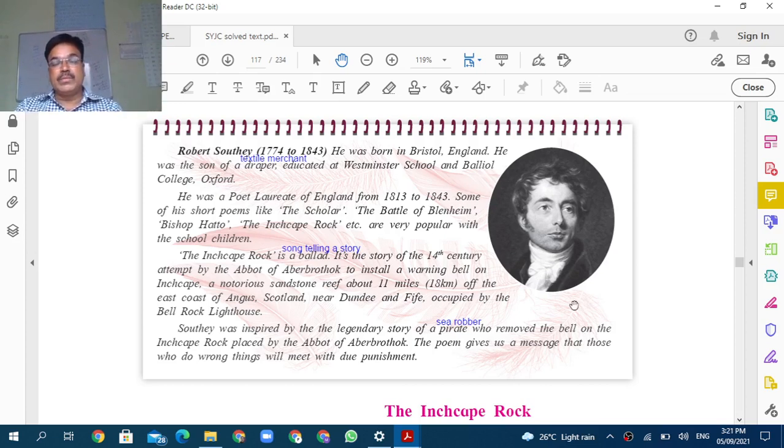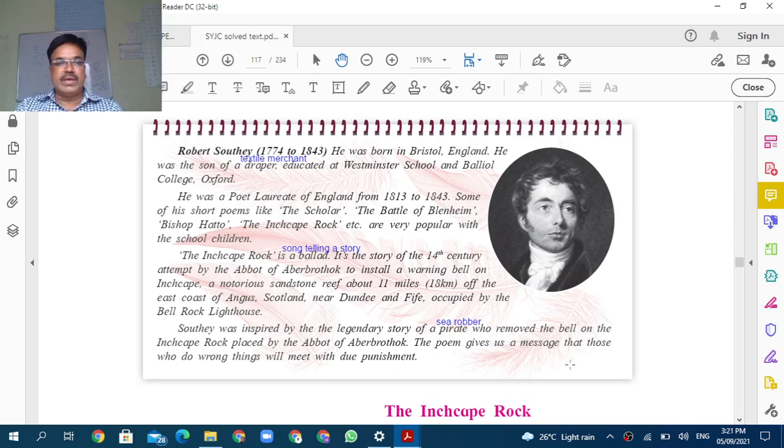आणि काय होत होतं त्यामुळे, whenever there are the high waves, it can touch the bell and so the bell is rung. आणि मग बेल वाजायची बघा. आणि बेल वाजल्यानंतर मग माणूस ते लोक प्रवासी सावध व्हायचे आणि आपले जहाज बाजूला घ्यायचे. And so he was inspired by the legendary story of pirate. That is, the pirate means robber. He was inspired by this story and who removed the bell on the Inchcape rock placed by the Aberbrotho.